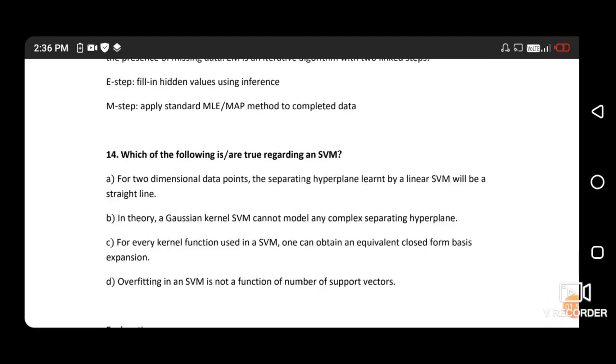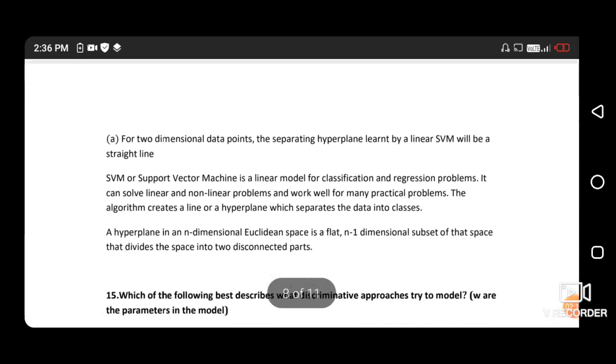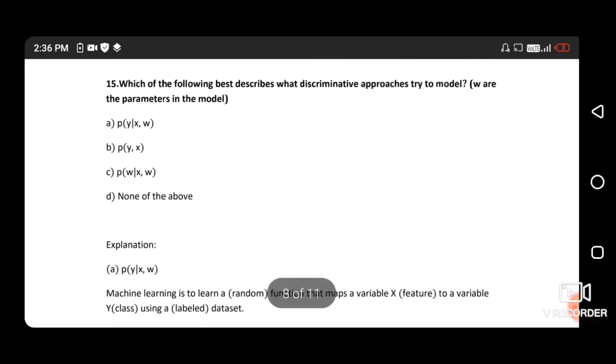Which of the following are true regarding an SVM? So the right answer is option number A. For two-dimensional data points, the separating hyperplane learned by a linear SVM will be a straight line. Next question. I have mentioned it in the explanation. You will read that.